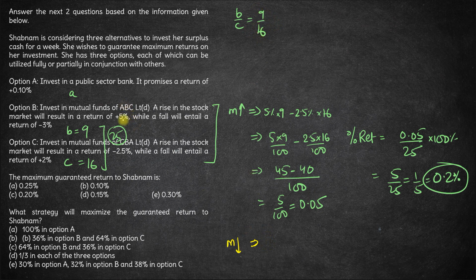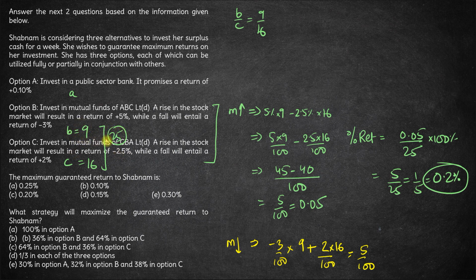If markets fall, you'll get a return of minus 3% of 9 rupees and plus 2% of 16 rupees. So minus 27 plus 32 is 5 by 100. See, same return. For same return only we got this ratio, right? So in any case, markets rise or fall, you'll get a return of 0.2% with this ratio when you invest in only B and C.